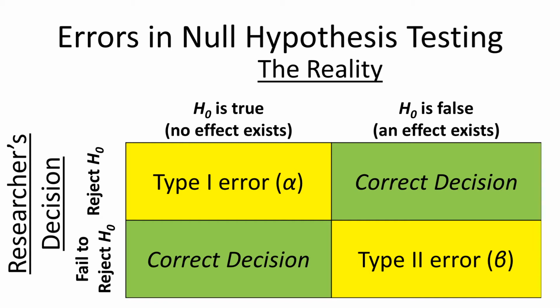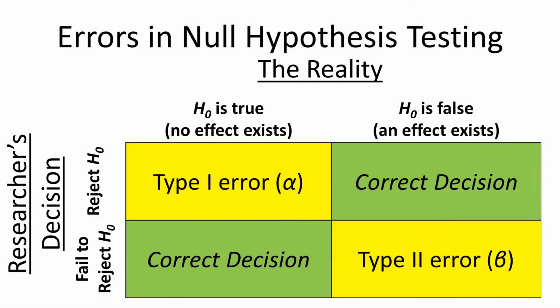But if the null hypothesis is true and you reject it, that's a type 1 error. So just think back to what I was saying a moment ago. A type 1 error is when there's nothing there, when there is no effect, there's no significant difference, but you think there is. So that's exactly what this table is trying to show you.